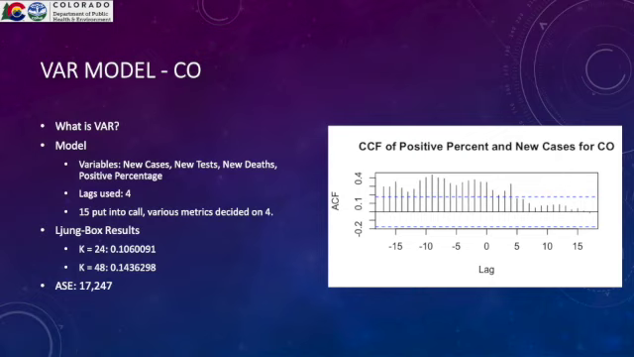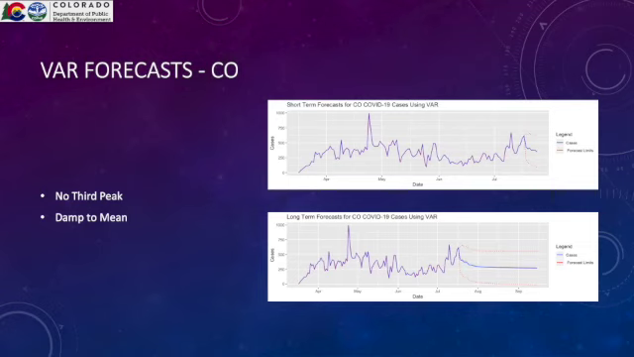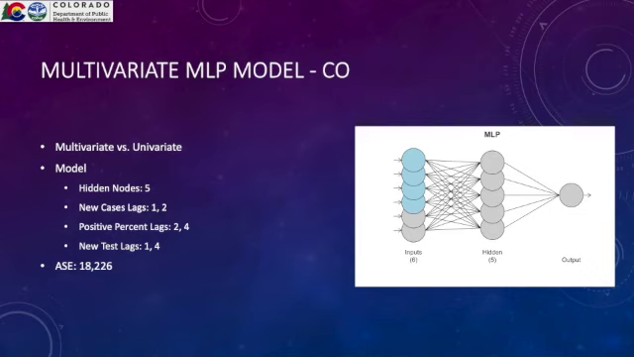15 lags were put into the call because of how far back positive percent and new cases seem to be correlated. We ended up with 4. K equals 24 and K equals 48 both passed the Ljung-Box test, and we ended up with an ASE of about 17,000. Unfortunately, these forecasts damp really quickly to the mean, so we move on to our multivariate MLP model.